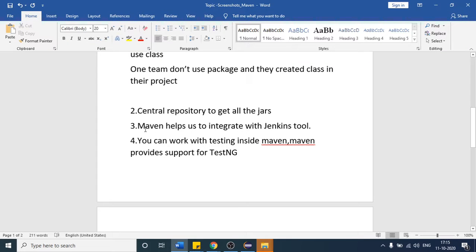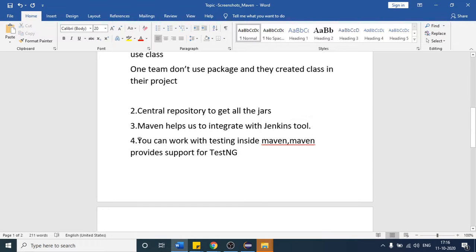And there is one more thing, which is Maven helps us to integrate with the Jenkins tool. As of now we have not discussed it, but there is one tool. If you want to trigger your 100 test cases every time, suppose before you come to the office, all those 100 test cases should trigger automatically without clicking anything. With the help of this tool you can achieve that, and Maven will help us to connect to this tool. Okay, so this is one benefit.